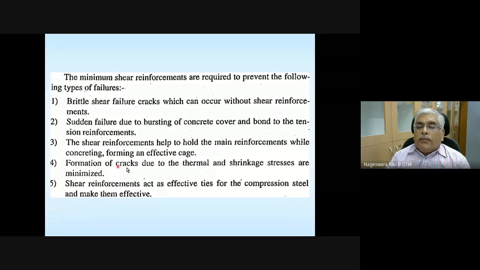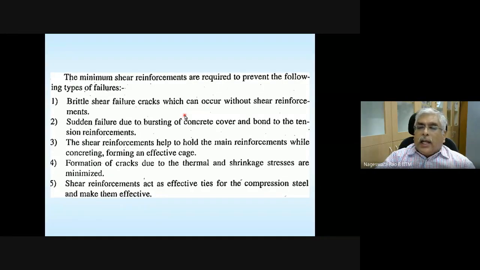And formation of cracks due to thermal and shrinkage stresses is minimized. Shear reinforcement acts as effective ties for compression steel. This is for columns, and makes them effective. So that is the reason minimum shear reinforcement is insisted on by the code.